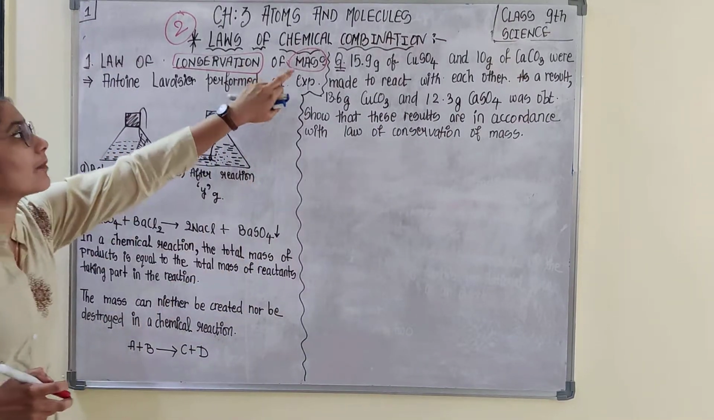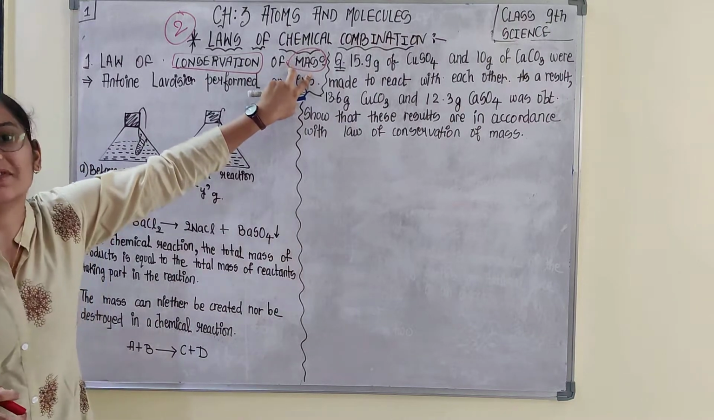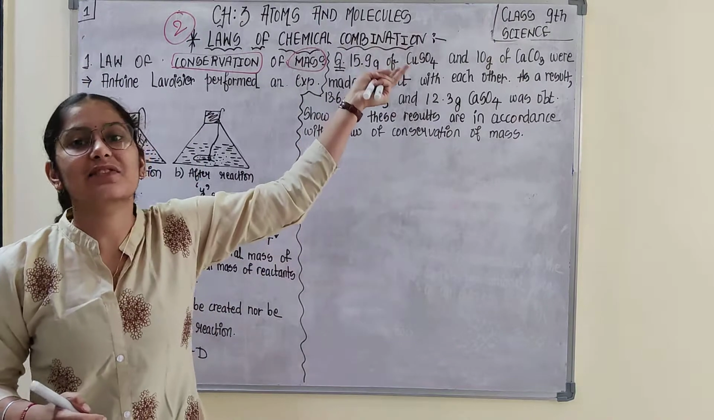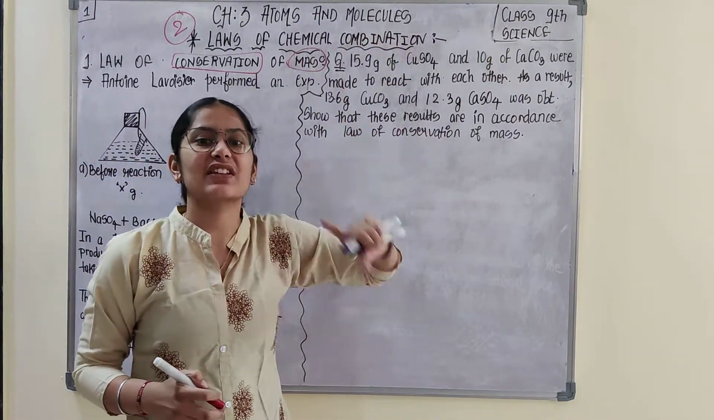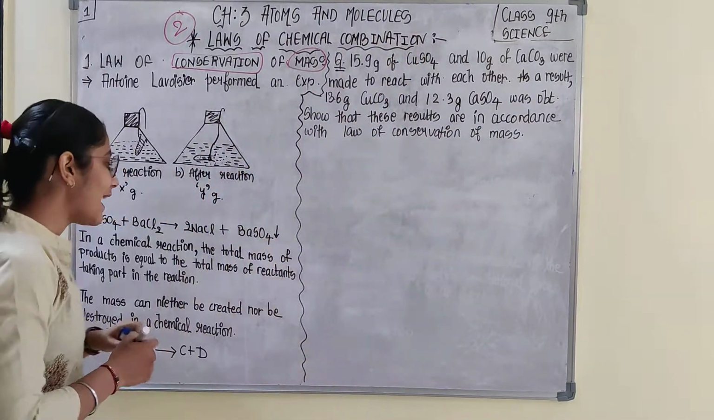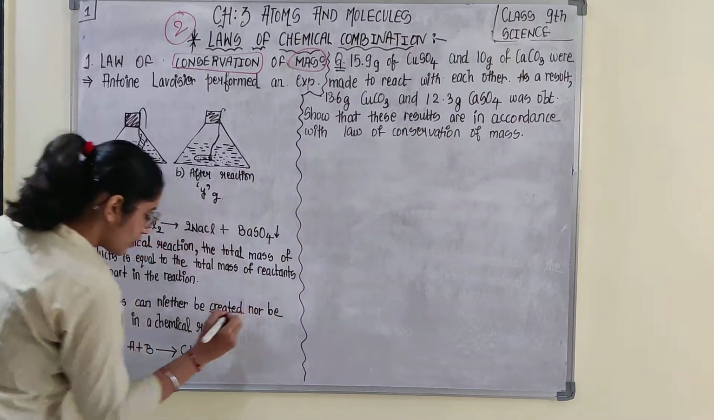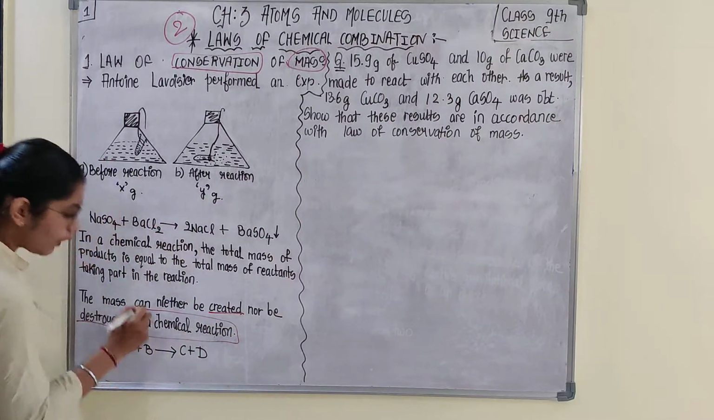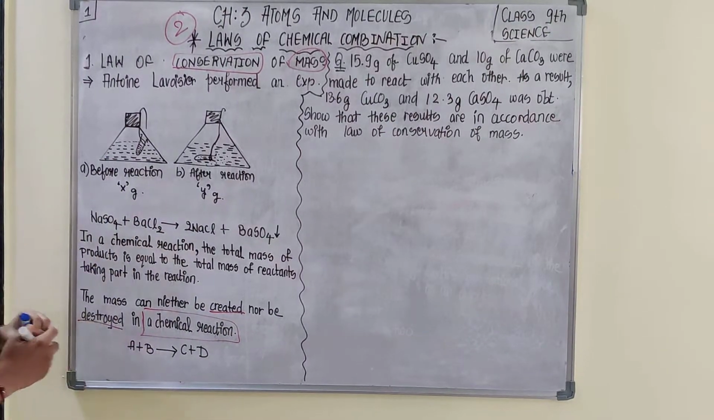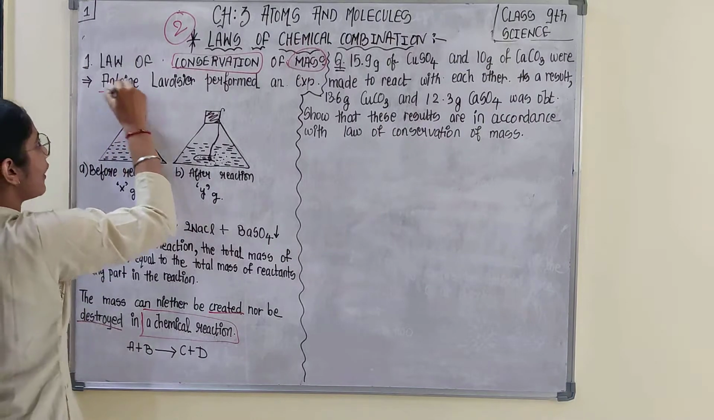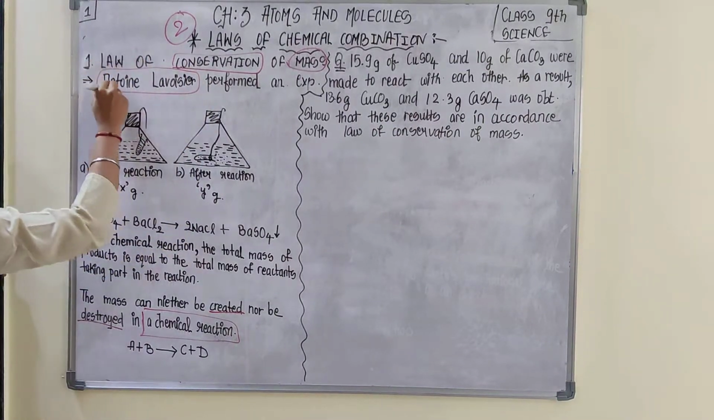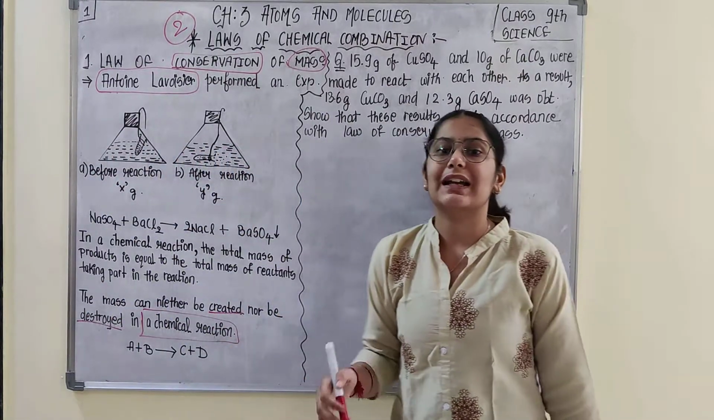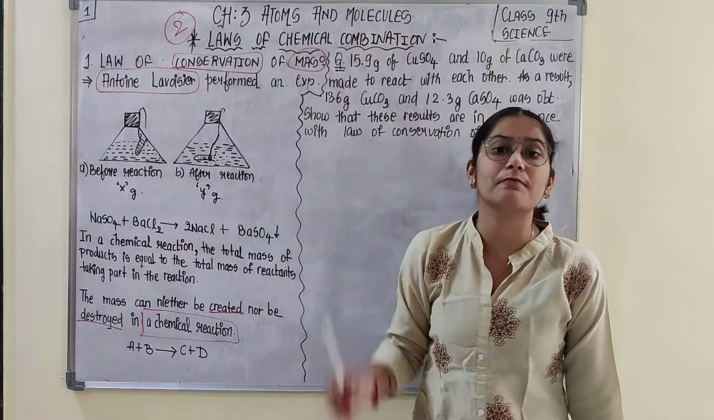Okay, if we talk about conservation of mass, how can we prove it? Conservation of energy, like that you have studied in physics. So similarly, conservation of mass, that means mass can neither be created nor be destroyed in a chemical reaction. How come? So there was one experimental proof done by Antoine Lavoisier. He performed an experiment and he gave an experimental proof regarding the conservation of mass.